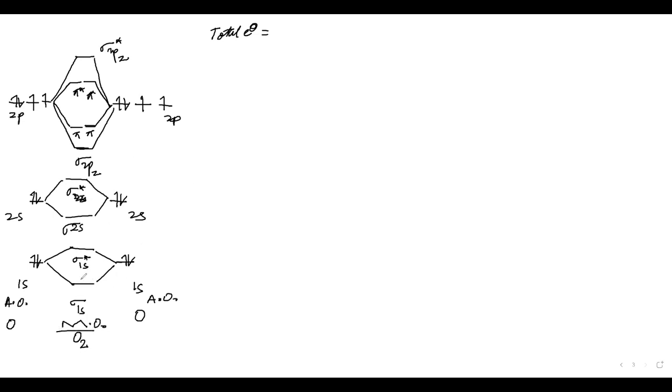Okay, now let us start filling the molecular orbitals. 1, 2, 3, up to 16. So I can write O2. We can start from here: sigma 1s 2, sigma star 1s 2, then sigma 2s 2, sigma star 2s 2. Then we will have sigma 2pz 2.